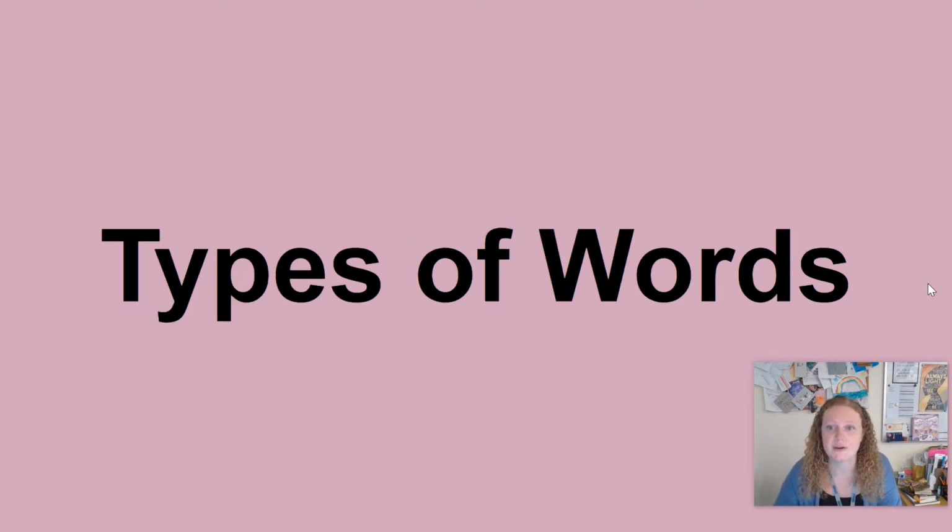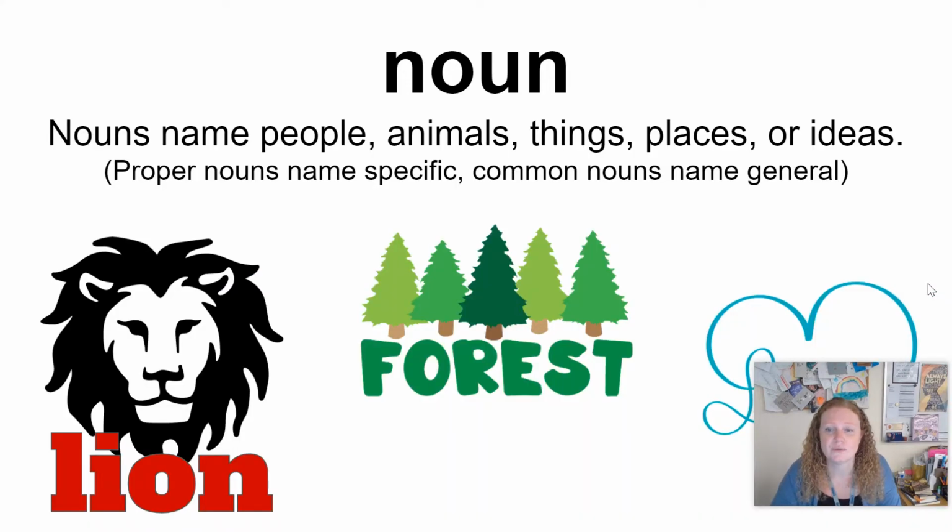So, types of words. Let's start here. First is the noun. It's like your basic thing. Nouns name people, animals, things, places, or ideas. And just so you know, proper nouns name specific, common nouns name general. So when you know the name of a very specific thing, like that lion's name is Leo, that's going to be a capital L. But lion is a general term, and so that would be a lowercase l.